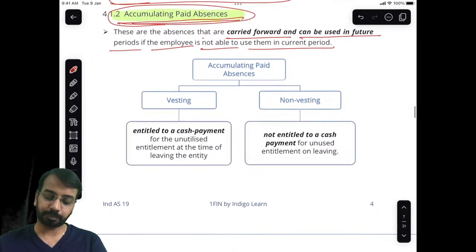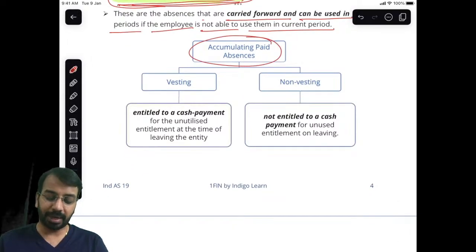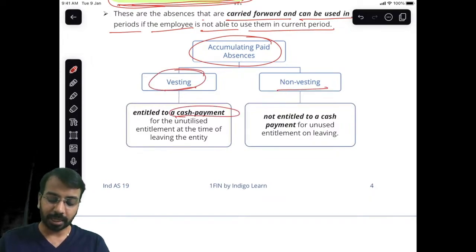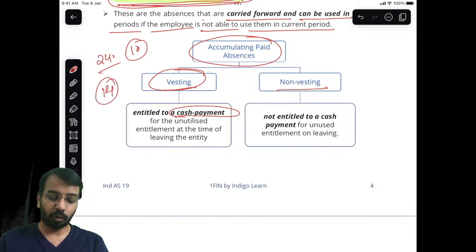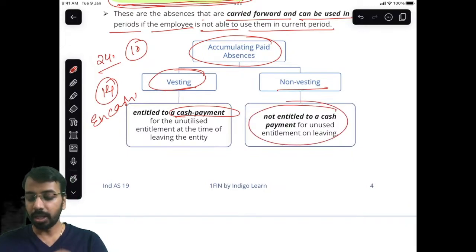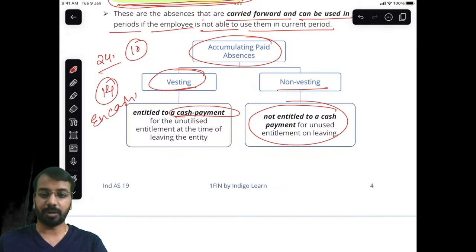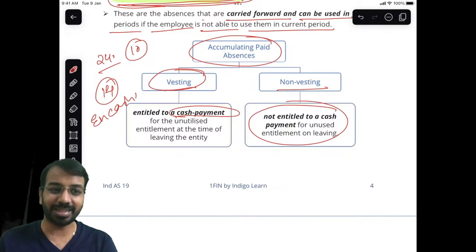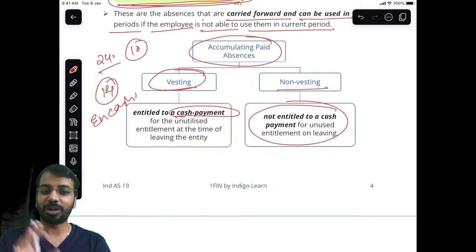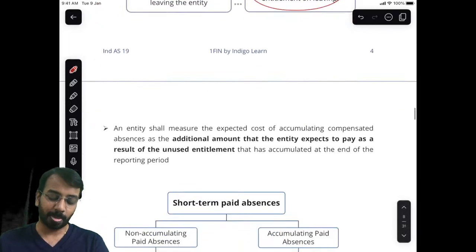Right now, accumulating paid absences can be vesting and non-vesting. What is the meaning of vesting and non-vesting? Vesting means you can get a cash payment. So if I am entitled to 24 leaves and I took only 10 leaves, these 14 leaves I can encash. Whereas non-vesting means you are not entitled to a cash payment for unused leave. So whenever you are joining organizations, be careful in understanding what is vesting and what is non-vesting.